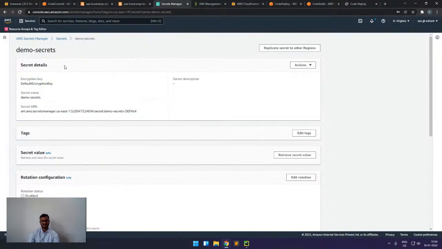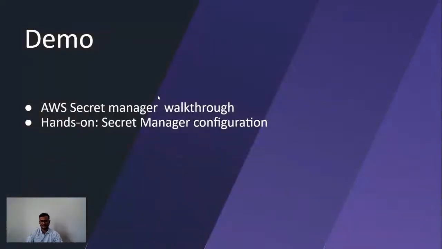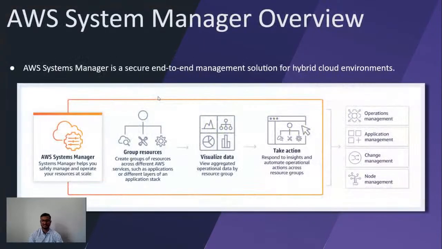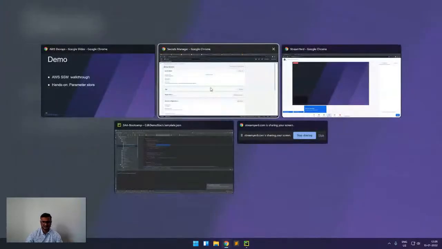So you can see that this service is also very important from the security point of view. Now the next service is AWS Systems Manager. This service is mostly a combination of multiple services. But simply, if I have to explain, it is used for the complete end-to-end management of the whole application, and it also supports hybrid cloud. We will see that in the console part of it.